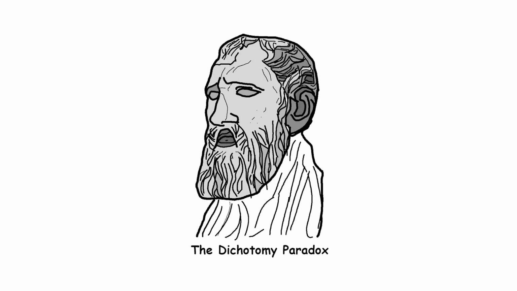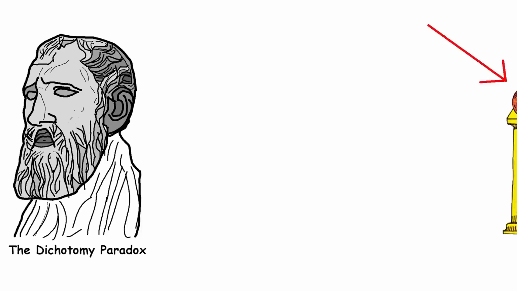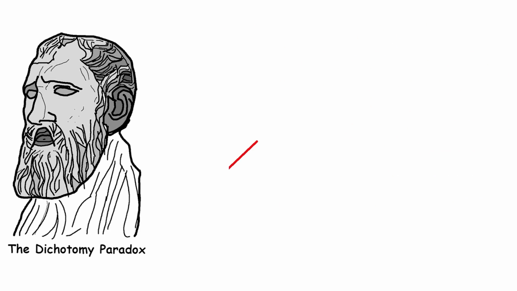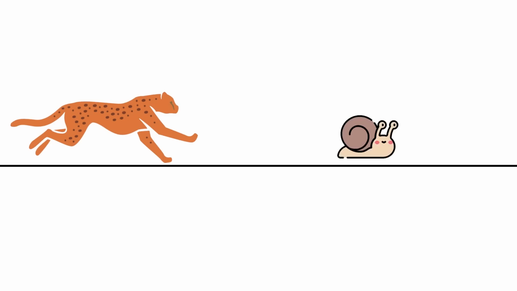The Dichotomy Paradox. Zeno's paradoxes are a set of philosophical problems that question how motion is possible. The Dichotomy Paradox is one of them. In the paradox of the cheetah and the snail, a cheetah is in a race with an espresso-charged snail. Suppose that the cheetah is sprinting at 10 meters per second, that the snail is zooming at 1 meter per second thanks to the espresso shot, and that the snail starts 9 meters ahead of the cheetah.